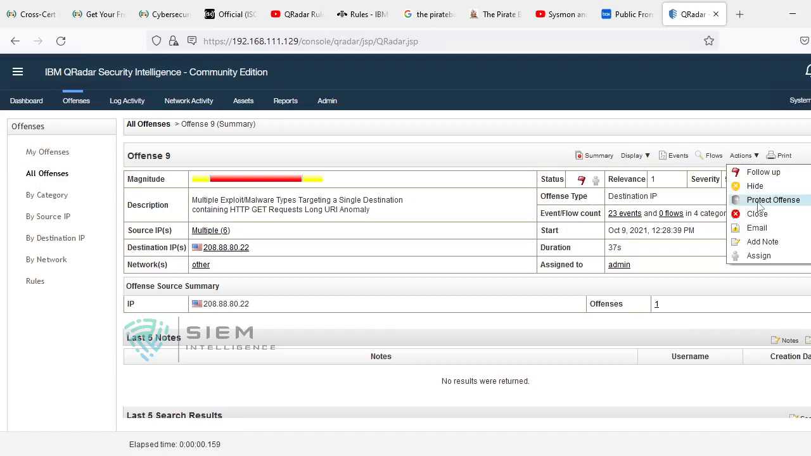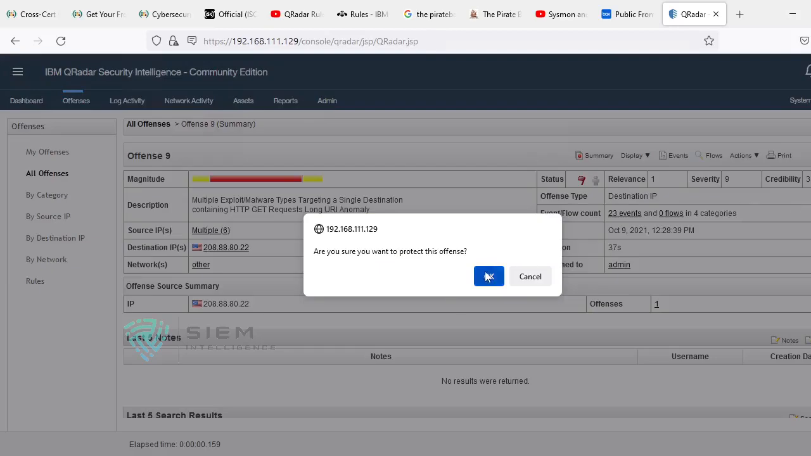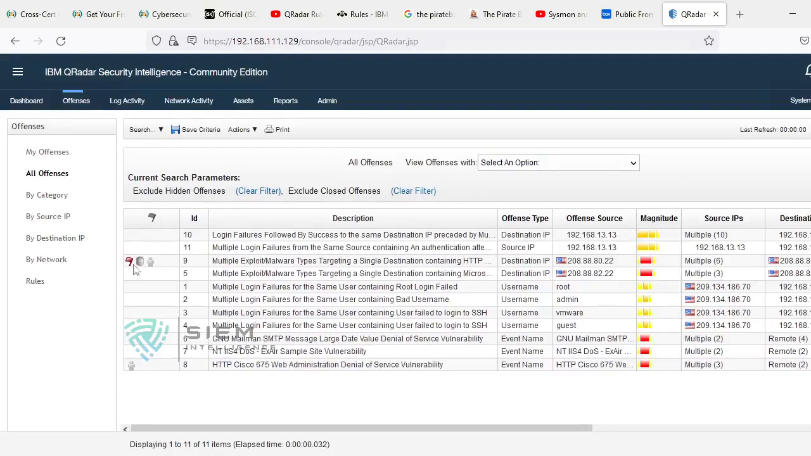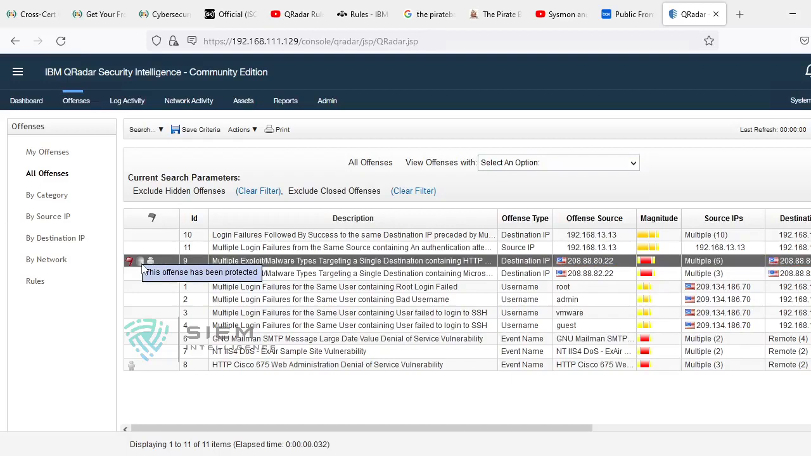There is also protect offense. By default, every offense will automatically become inactive after 72 hours. If you do this protect offense, it will not become inactive. It will remain in active mode. See, the offense has been protected. That means unless you manually make it inactive, it will remain active.